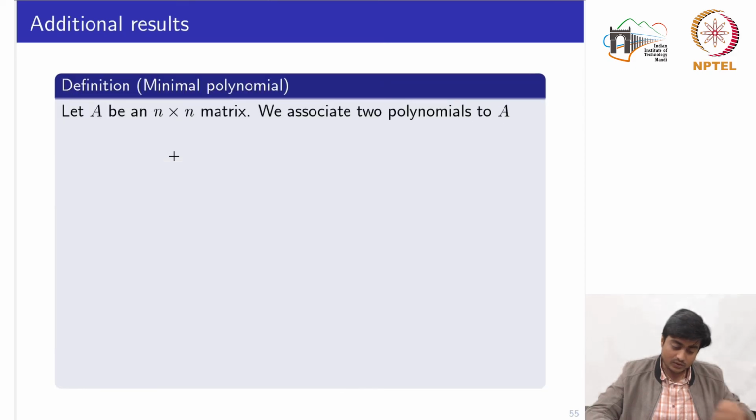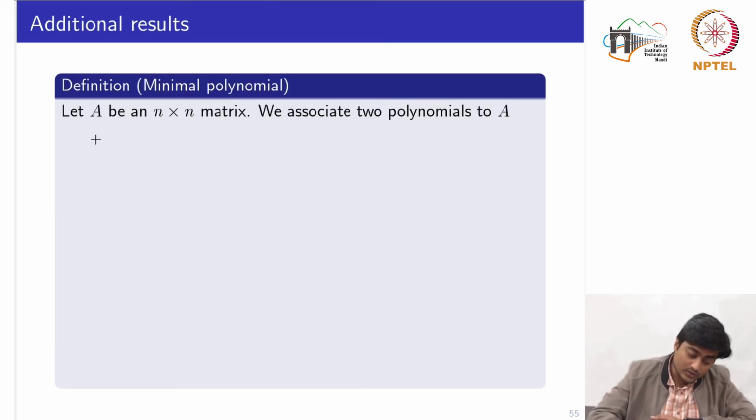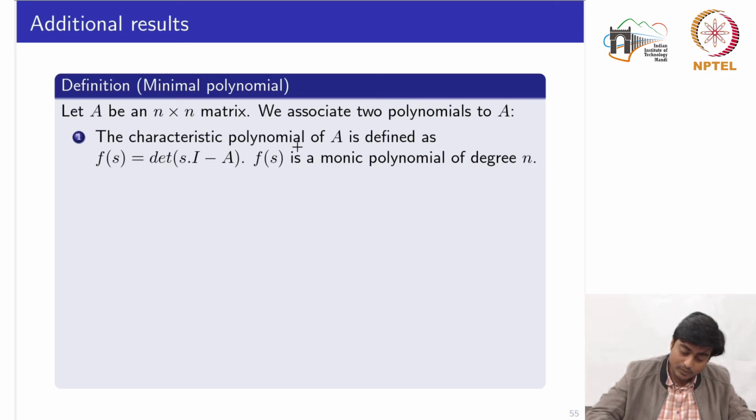Let's see first how we define the minimal polynomial. Let A be an n cross n matrix. We associate two polynomials to the matrix A. First is the characteristic polynomial, which we have already seen, given by the function f of s as the determinant of sI minus A, where f of s is a monic polynomial of degree n.